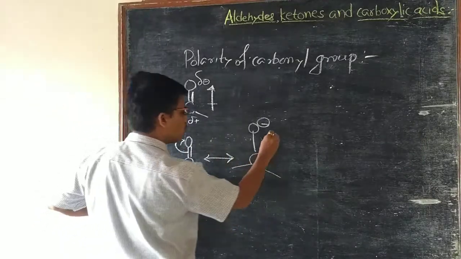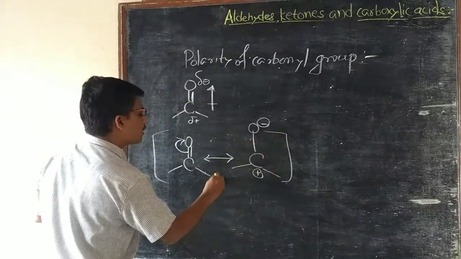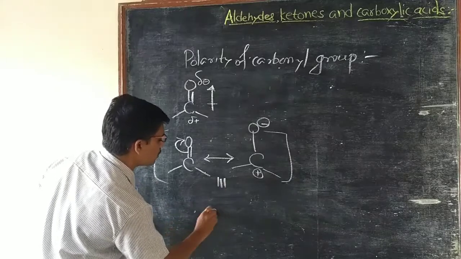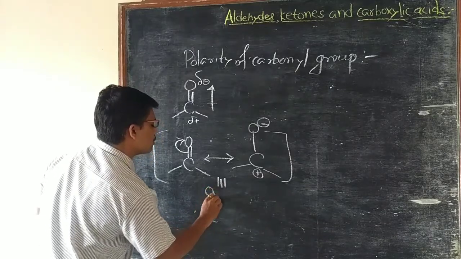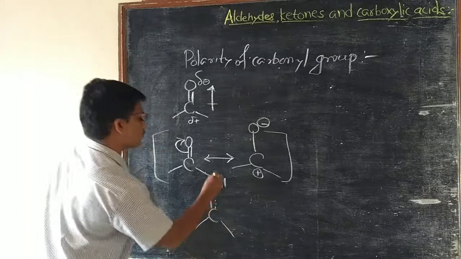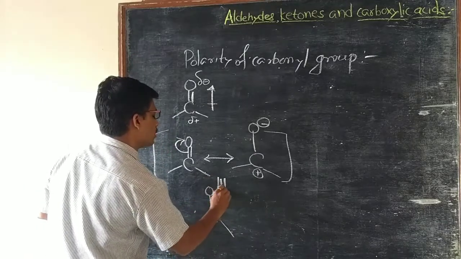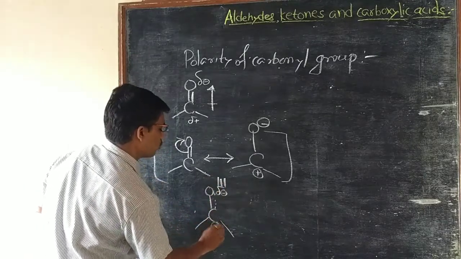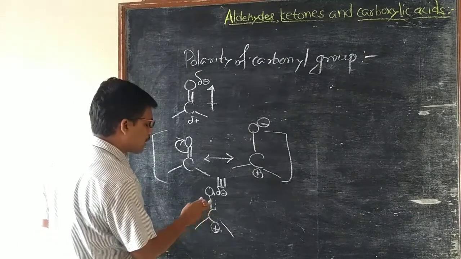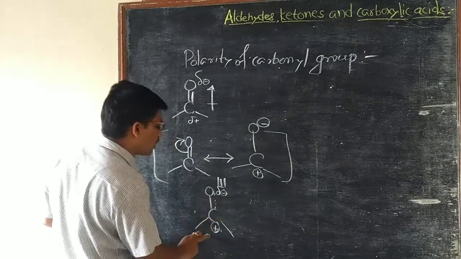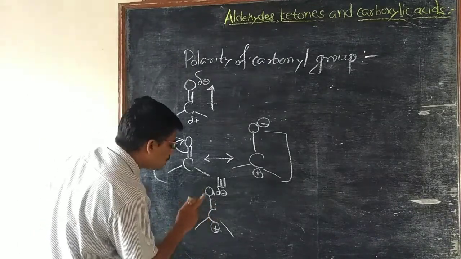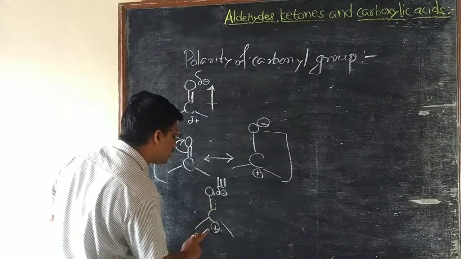These are two resonating forms, and its resonance hybrid is, that is, it has partial negative charge and it has partial positive charge. The carbonyl carbon has positive polarity. Therefore, this carbonyl carbon is electron deficient.